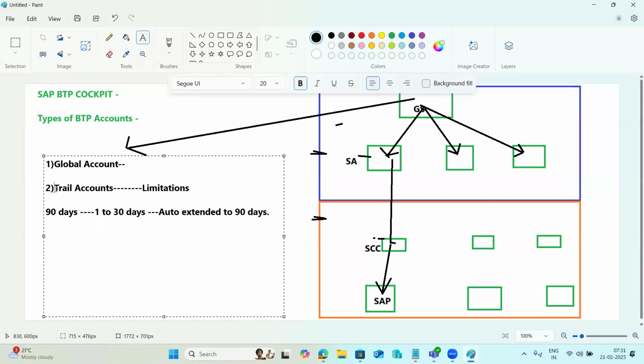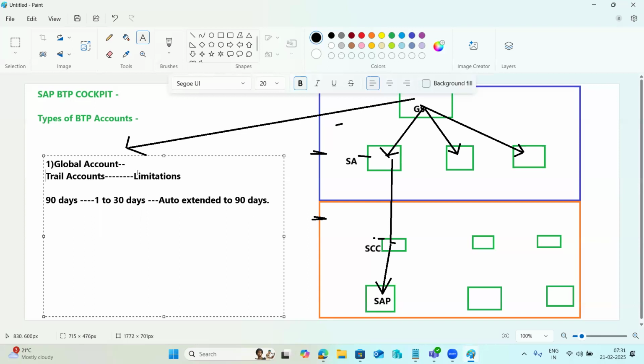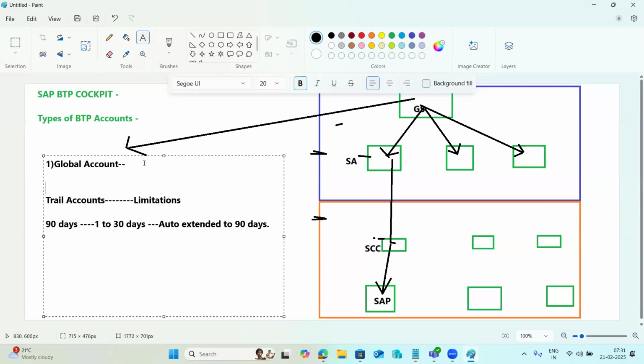So the global account has two types here. One is the enterprise account, and the second one is the trial account, right?